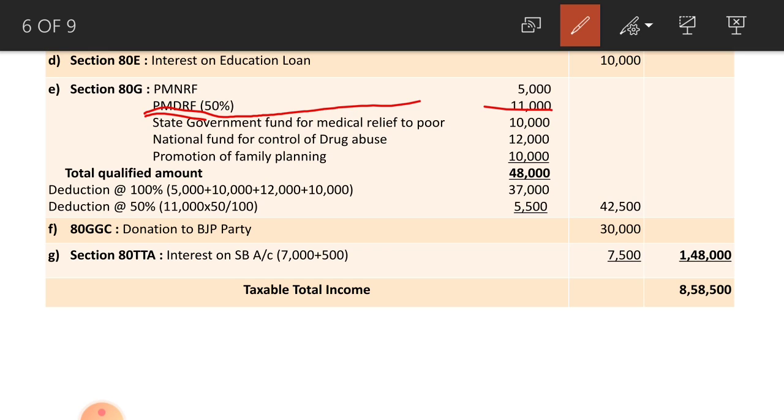Next one, section 80TTA, interest on a savings bank account. Two items are there, interest on SBI account 7,000 and interest on post office saving bank account 500. Total of this amounts to rupees 7,500. Total of deduction under section 80 amounts to rupees 1,48,000.